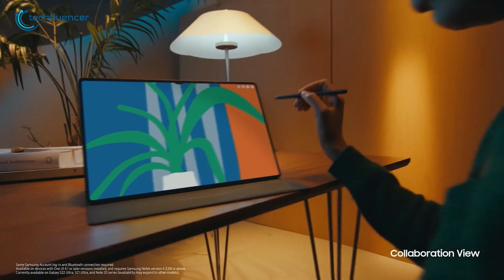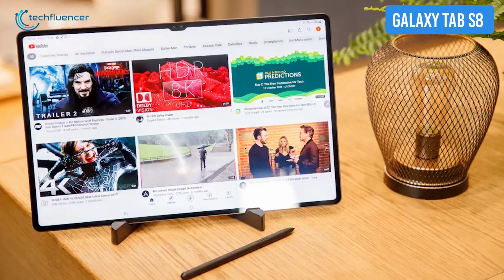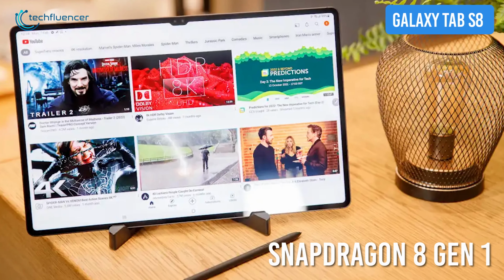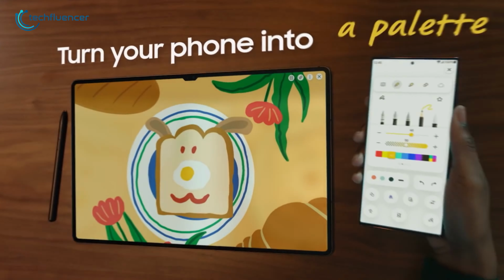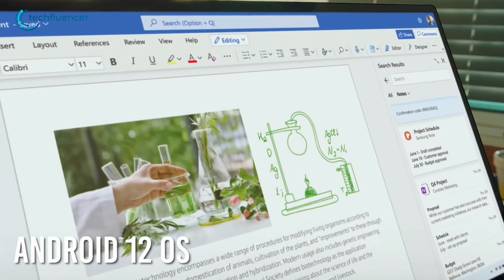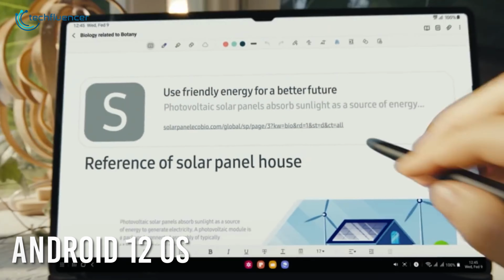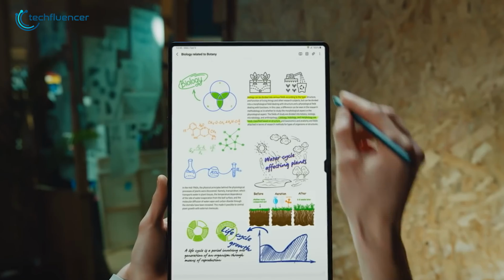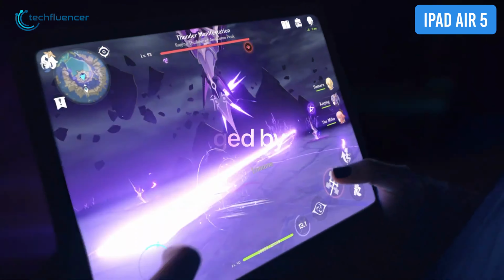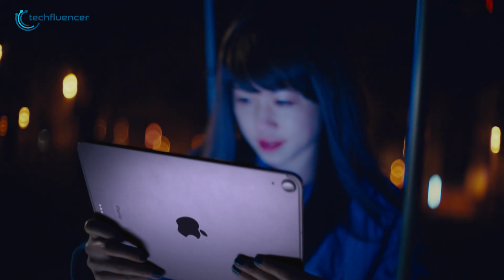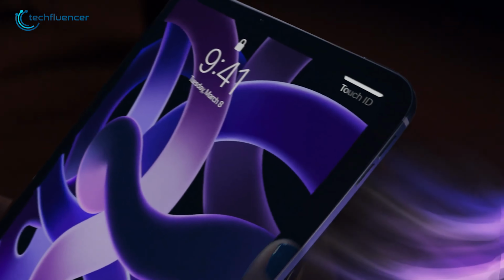Performance-wise, both of these tablets pack a lot of punch. Galaxy Tab S8 is powered by Qualcomm's high-end Snapdragon 8 Gen 1 chip, which can also be seen on plenty of flagship Android smartphones. Together with the Android 12 operating system, you can expect a decent user experience for both entertainment and productivity. iPad Air 5 on the other hand is equipped with Apple's M1 Silicon that has already made its name for raw CPU and GPU performance.